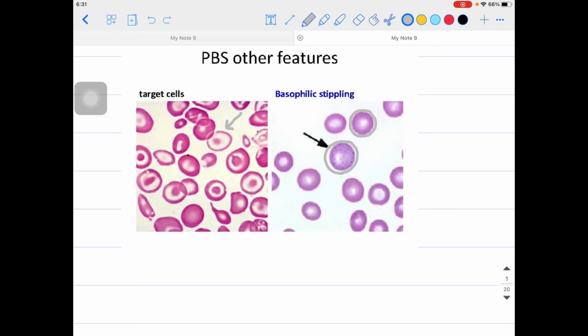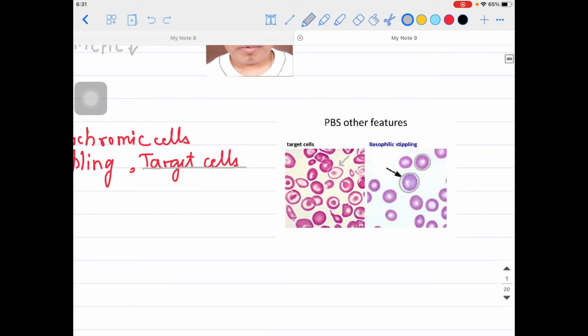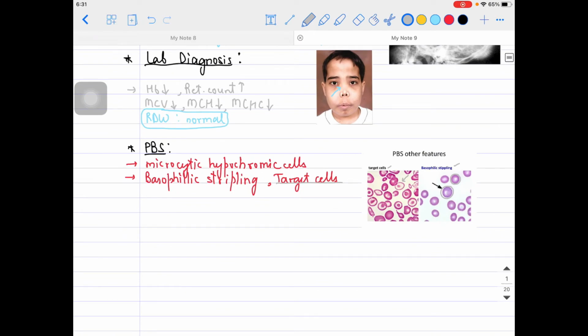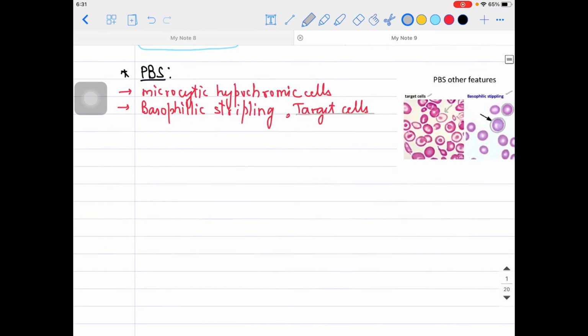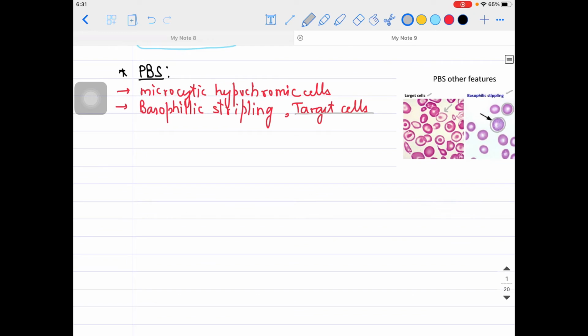So teardrop cell can also be a finding of thalassemia, but basically you need to remember the target cell. Basophilic stippling can also be found in the peripheral blood smear of thalassemia, guys. Then moving further, what test can you do for these kinds of patients? You can do the hemoglobin electrophoresis, guys.